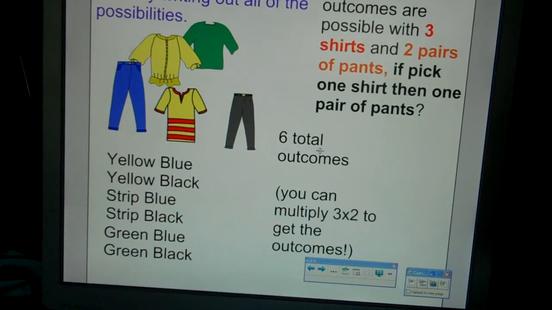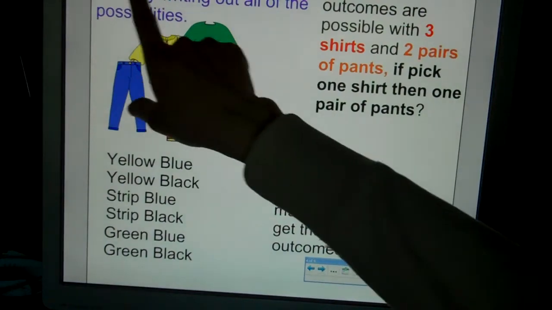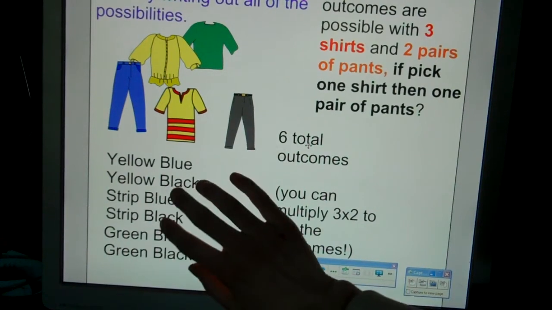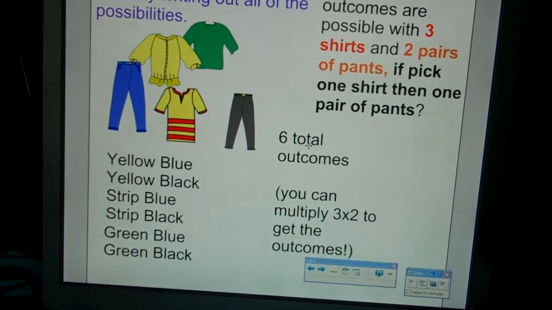There it is. 6. You can multiply 3 times 2 to get the number of outcomes. And that has a special name. So from this page, you need to make sure that you have sample space down. You actually wrote out a sample space, because that's this, writing out all the possible outcomes.